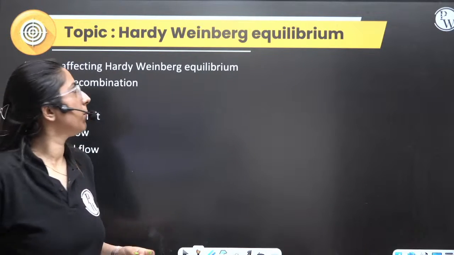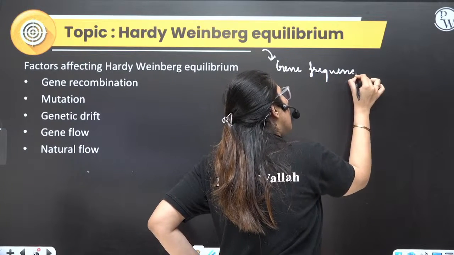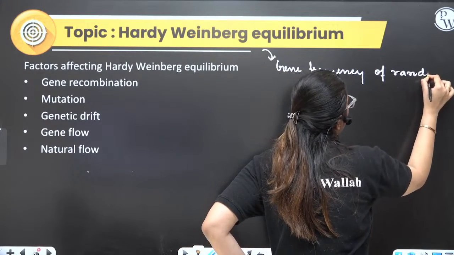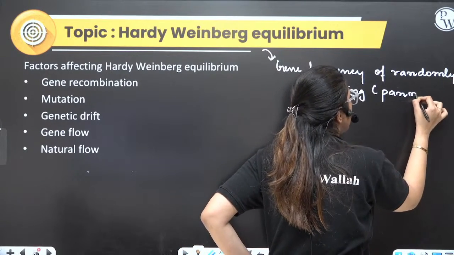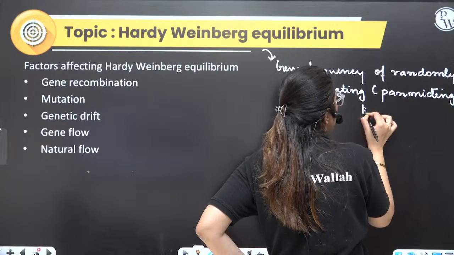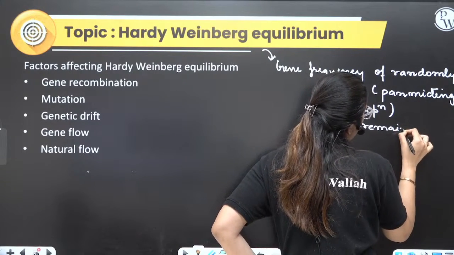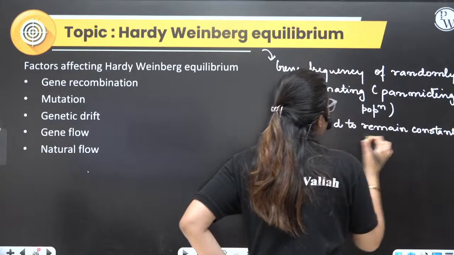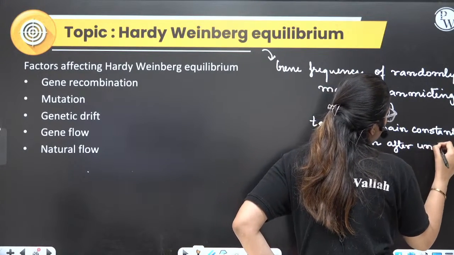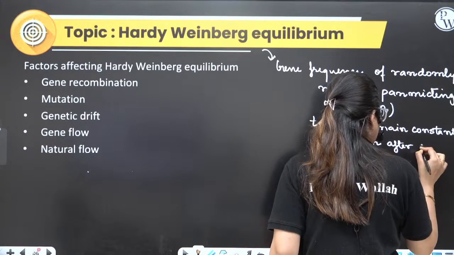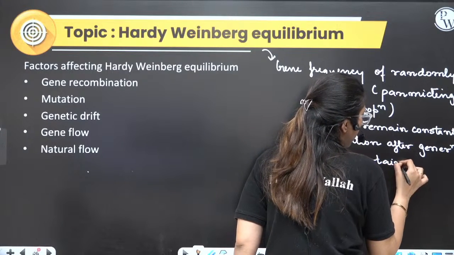The Hardy-Weinberg equilibrium said the gene frequency of a randomly mating, also termed panmictic, population tends to remain constant generation after generation under certain circumstances.